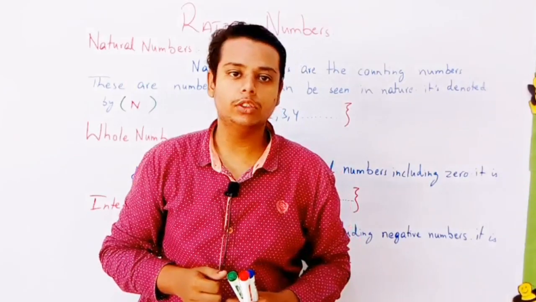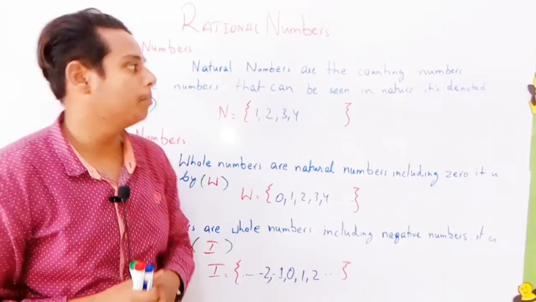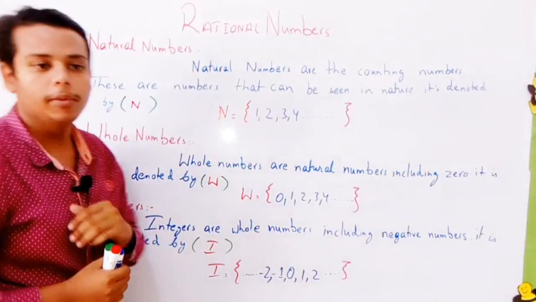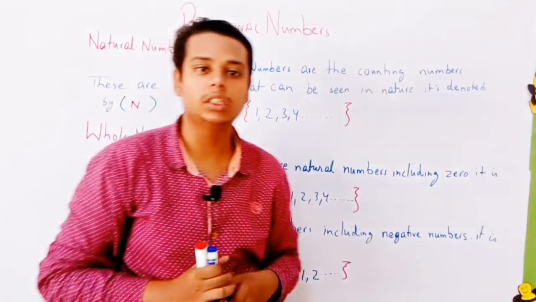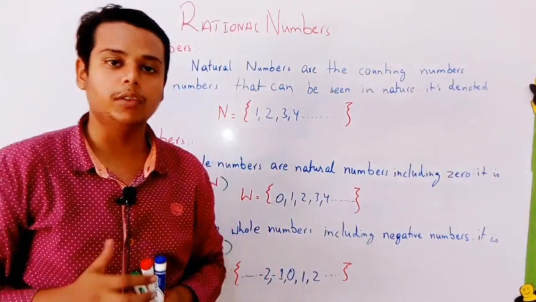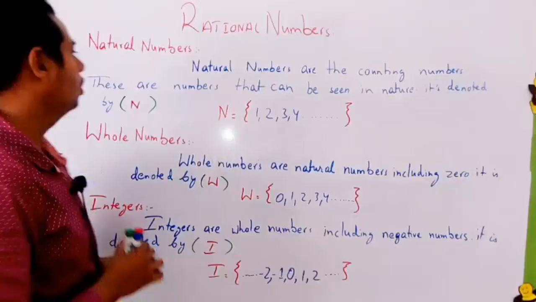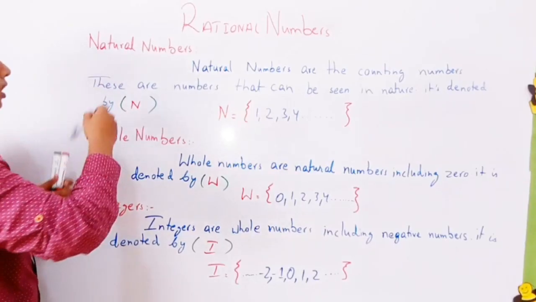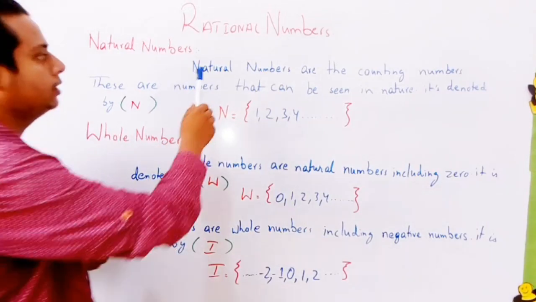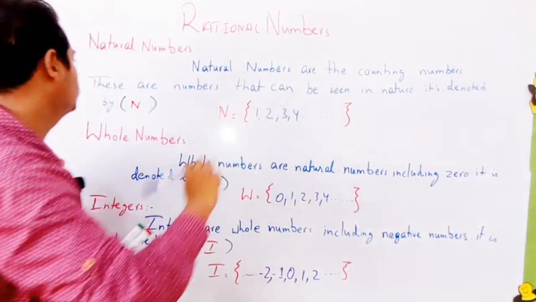Today we are going to start our new topic, a new chapter, which is rational numbers. Before coming on to rational numbers, I will just have a quick review of some different kinds of numbers. First of all, what is a natural number? Natural numbers are the counting numbers.